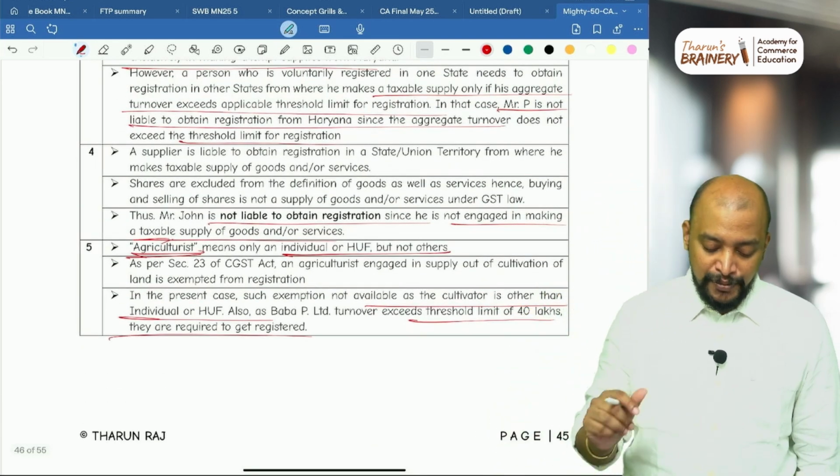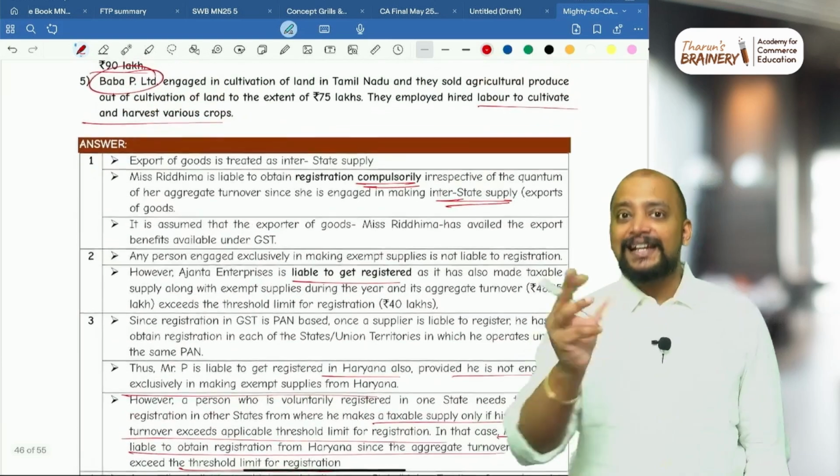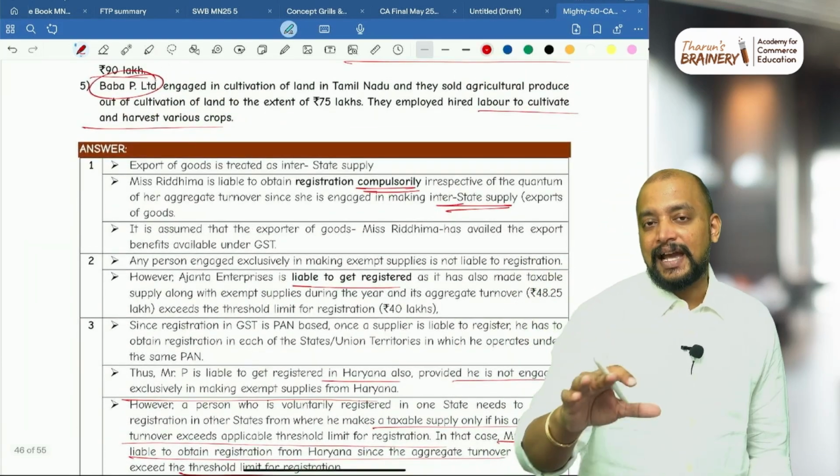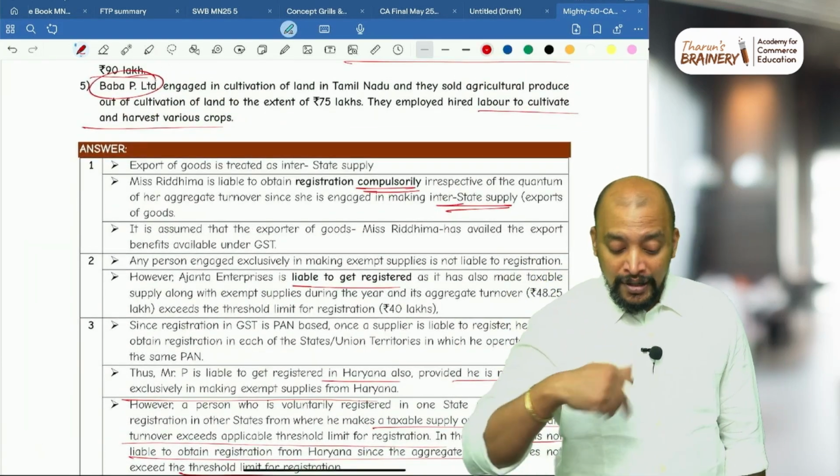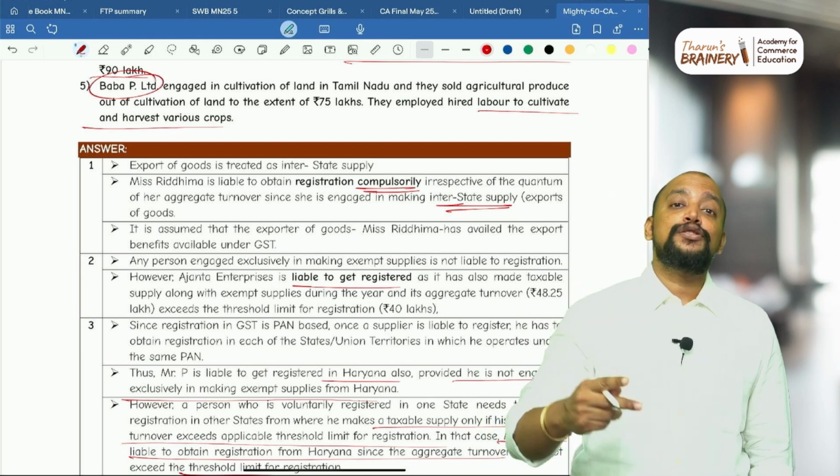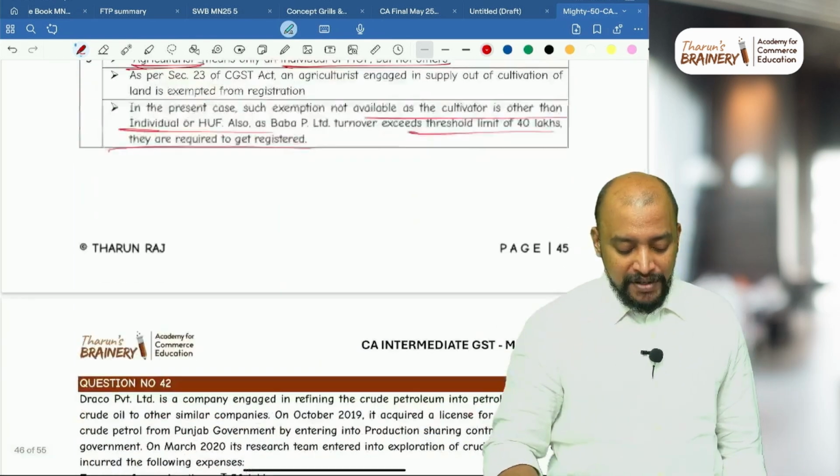Be careful with respect to this. So these are some critical points in registration, not just direct points. Directly already we know, but these are some hidden points which are so confusing that they can make a question like this.